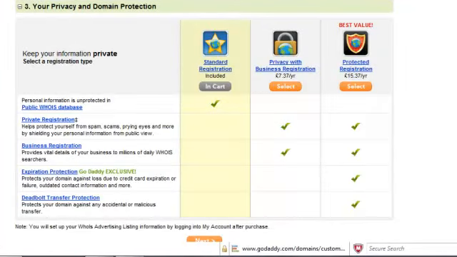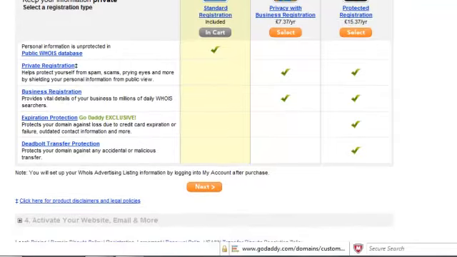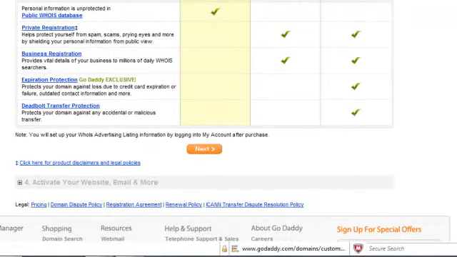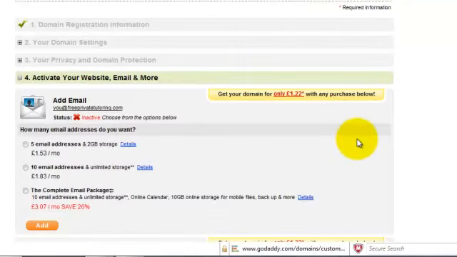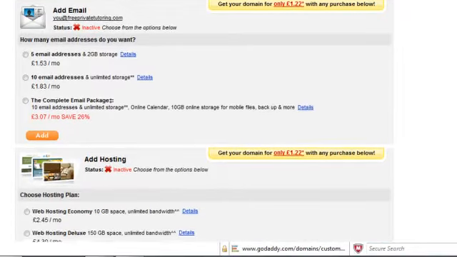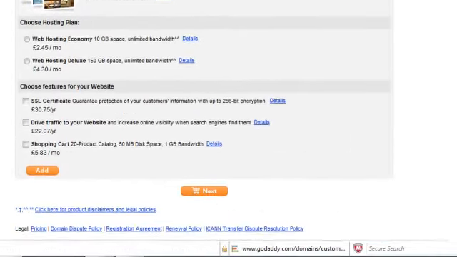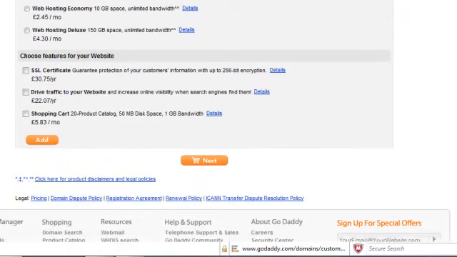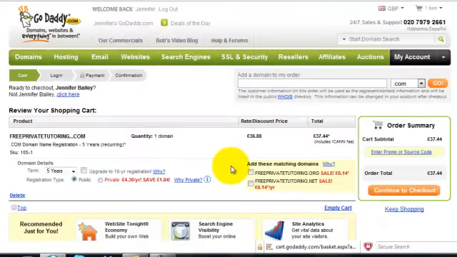You then need to decide whether you want standard registration or whether you want additional privacy or protected registration. There is a cost for those, but read through what they involve and then add them to the cart if that's what you want to have, and then click Next. Because we're not going to use GoDaddy's web hosting service, we don't need to add any emails to our account or any hosting plans, because they're all available with HostGator and they come as part of the package you're buying with them. So just click next.